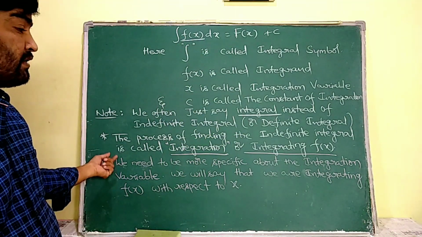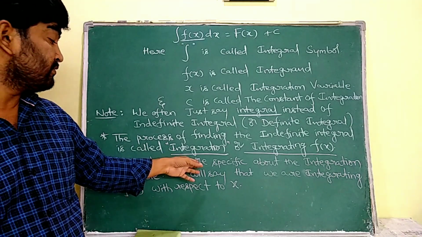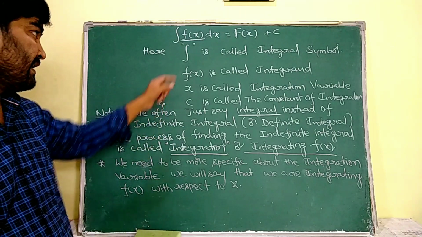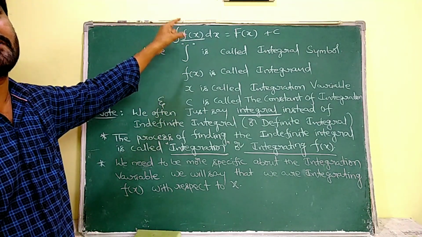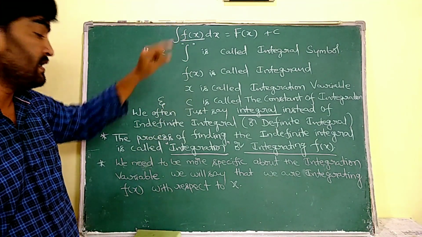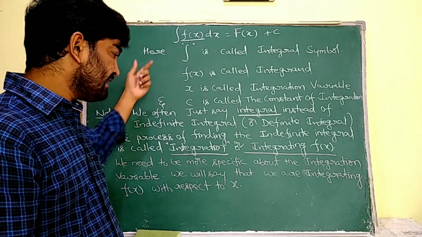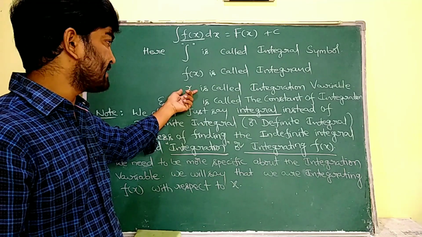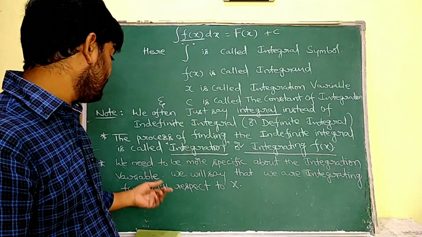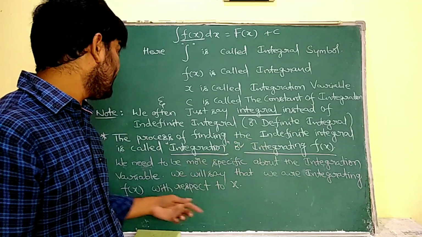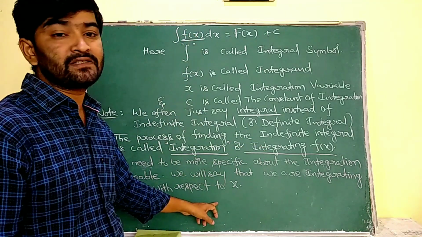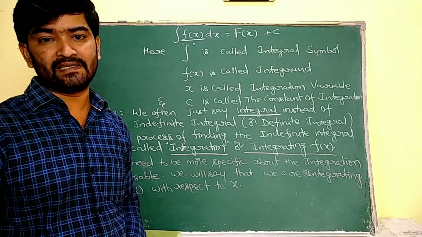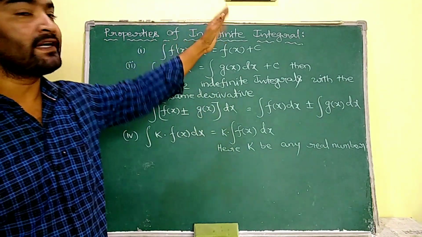Now we have to remember one more thing. We need to be more specific about the integration variable. Here I already told you what the integration variable is; here we have to find it out first. That variable is x, and this x is also called the integration variable. We will say that we are integrating this function f of x with respect to x. Now we are going to discuss the properties of integration, the properties of the indefinite integral.